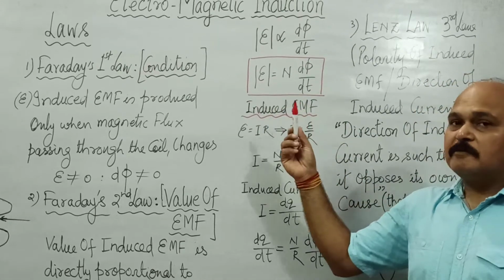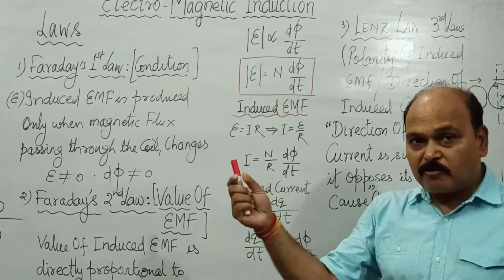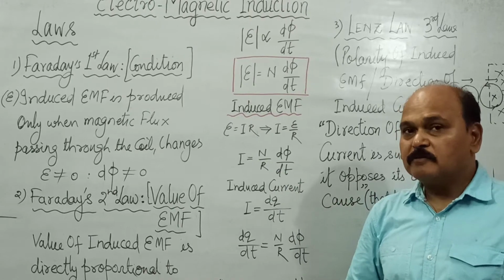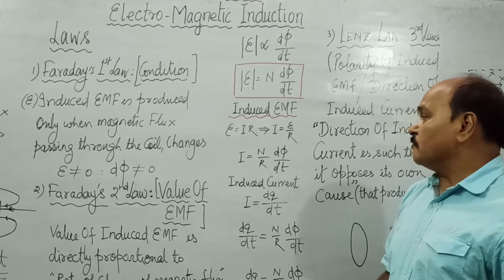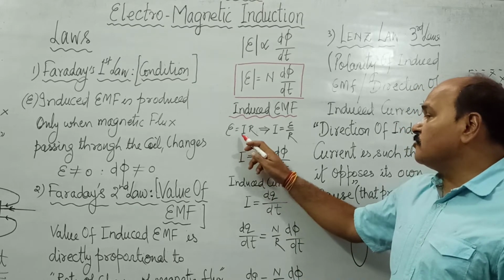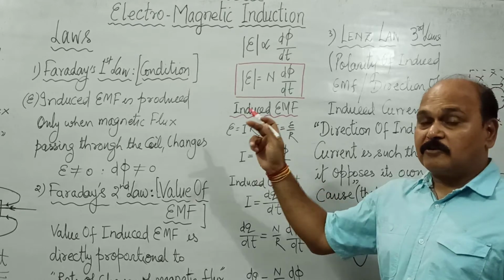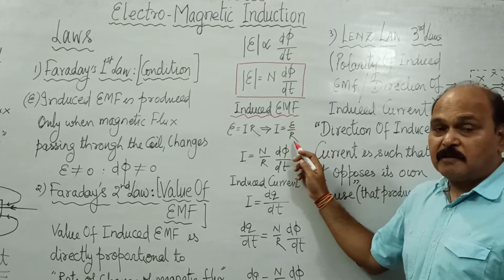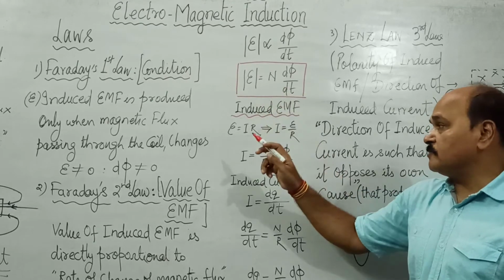When the two terminals where this potential difference is created are closed, shorted, with the help of a load, say resistance R, there is electric current produced. So induced EMF is going to be IR, where R is the resistance connected across the terminals, or current is going to be the potential difference across the terminals upon the resistance connected across the terminals where this EMF is produced.